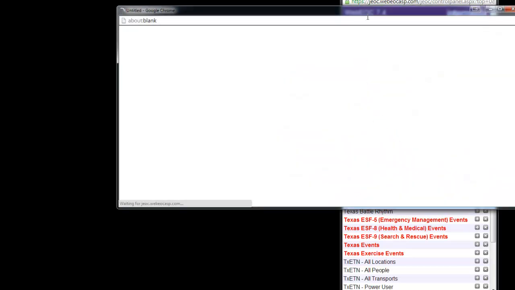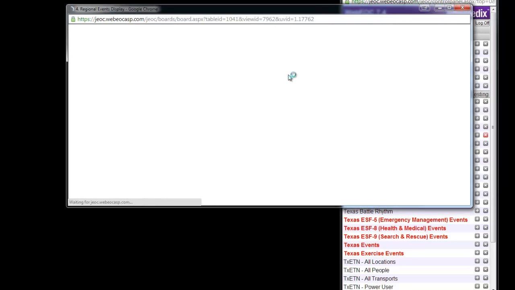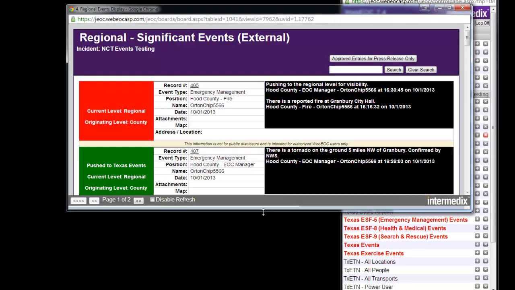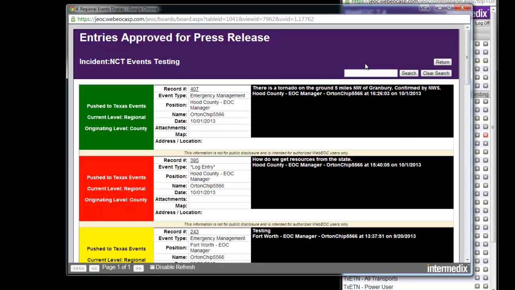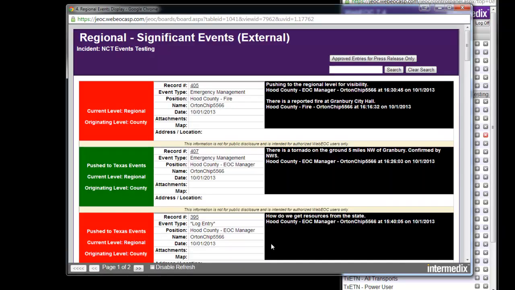So if we open regional events, you'll see that my latest entry should be on top, and there it is. And there's my previous entry from before the tornado. So you can see that they're up at the regional significant events external level. If you want to view the press releases, you can hit the button on any of the events boards, and it will take you over and let you see those. Then once you're done, you can go back and return. Again, all it is is a display showing which ones are flagged for review for the PIOs.